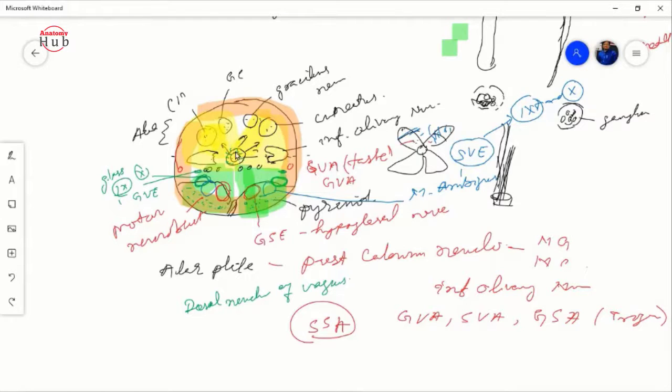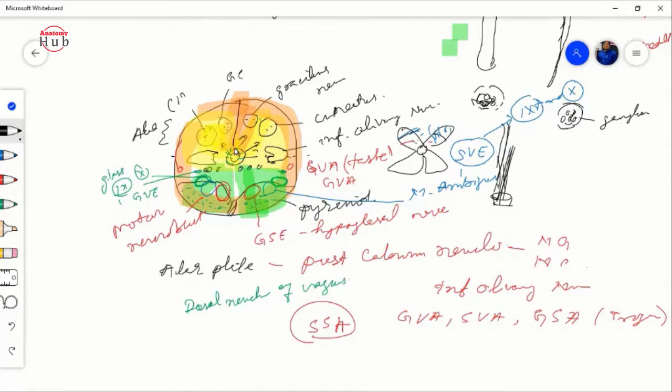See here. This is your central canal. This is your ependymal zone. So we'll just open this central canal. Now you can see here is your sulcus.